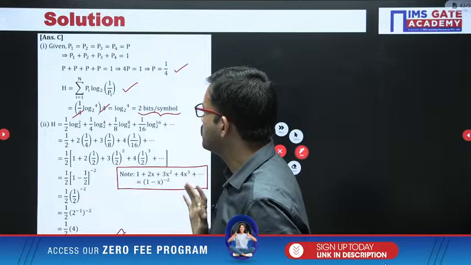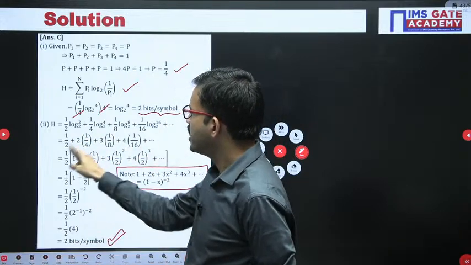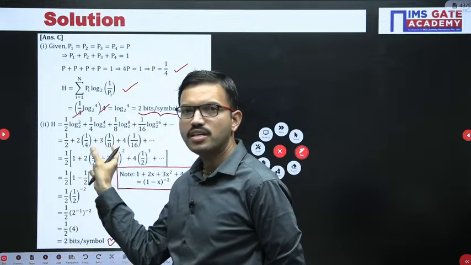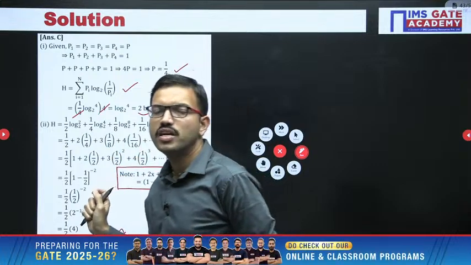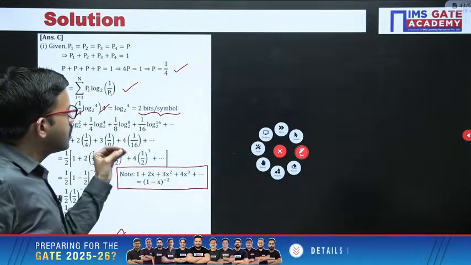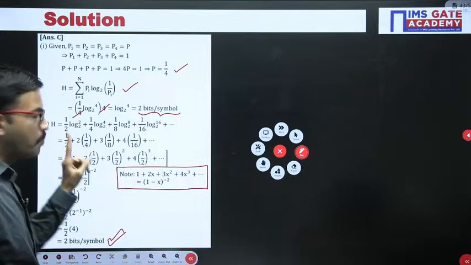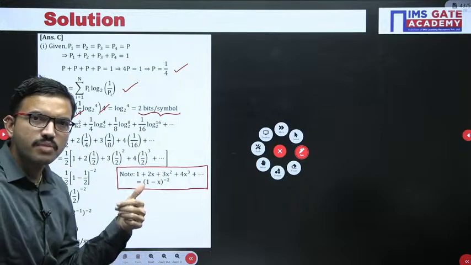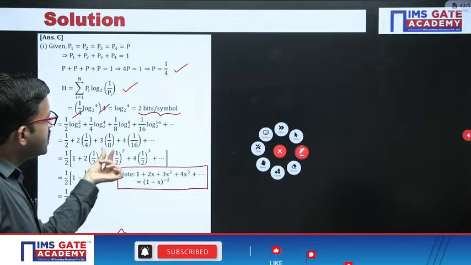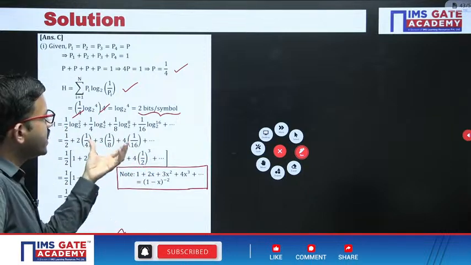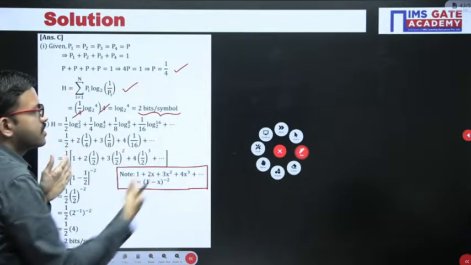if you are getting some time and want to solve these kinds of questions, what you can do, for example, in this expansion you have 1, 2, 3, 4 terms. You can add these 4 terms and just observe how much you are getting, and you can approximate from that. Say, here 1 by 2 is 0.5, here 2 by 4, once again 1 by 2, that means 0.5. So with the help of the first 2 terms you are getting 1. After that just add these 2. Whether you are getting 1.5 or 1.8, something like that, based on that you can guess,